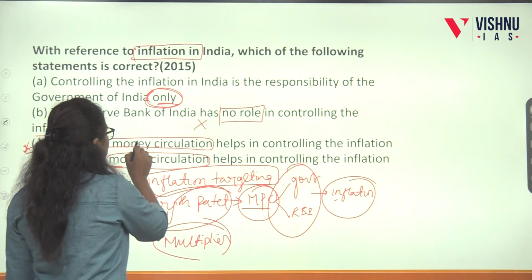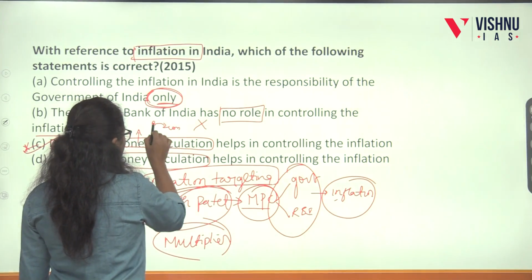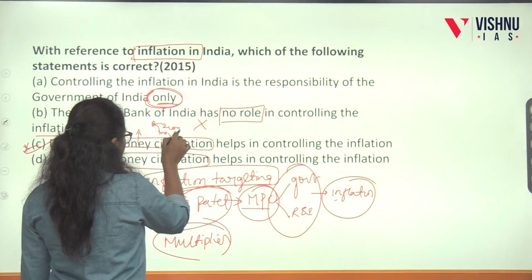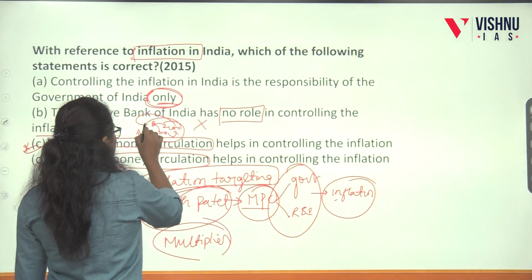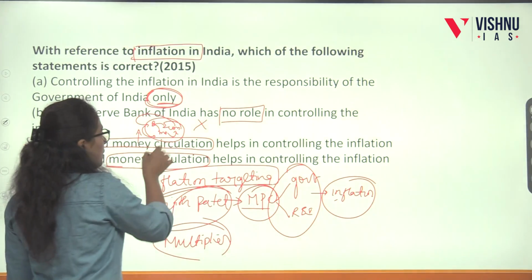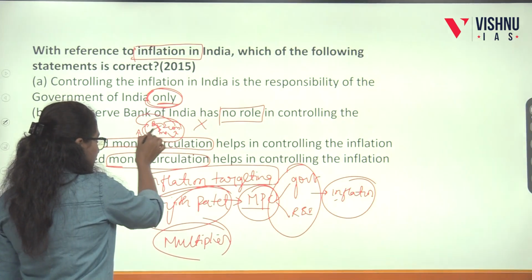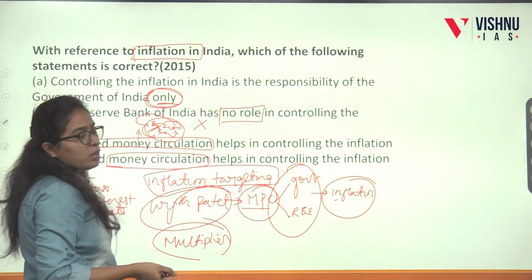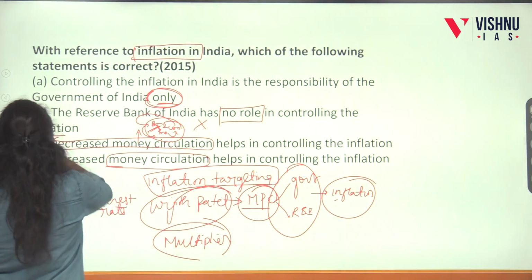Actually, money circulation means money flowing from bank to consumer, or from investors to consumer. This is the circulation that happens. They will in turn deposit in the bank, they will borrow. So this is the money circulation. If this money circulation gets reduced, this path gets reduced, so they cannot buy more goods. So decreased money circulation helps in controlling the inflation.